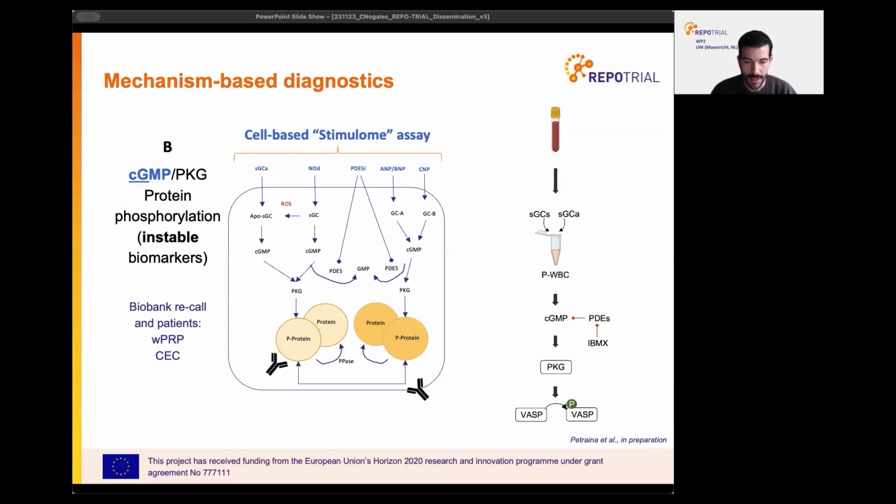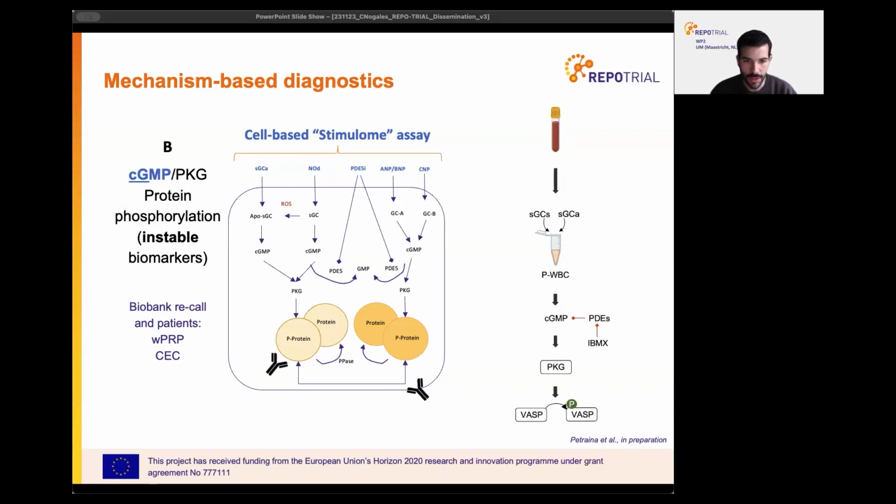Moreover, while designing the assay, we had two main goals. One, to have a protocol that is simple but also fast, in order to be easily implemented in a clinical setting where maybe only basic lab equipment is available. So from one blood tube, we select a mix of cells after a one-step fast centrifugation. These cells are preserved in a way that ensures sufficient cell viability. The signaling pathways can be investigated later on with a cell-based stimulation assay, where cells are stimulated with drugs and downstream signaling responses are measured.